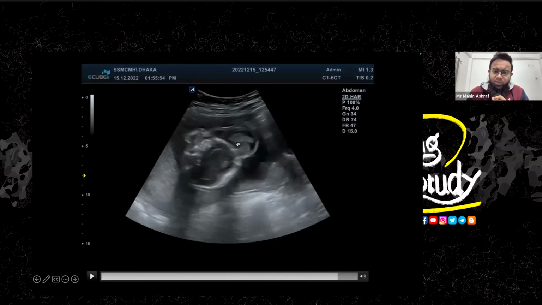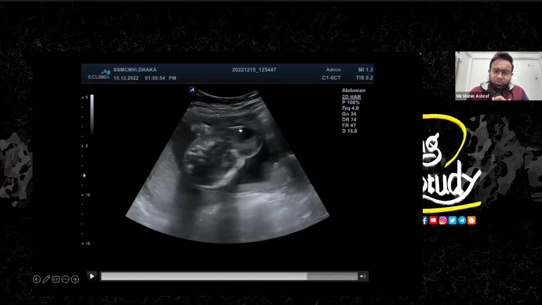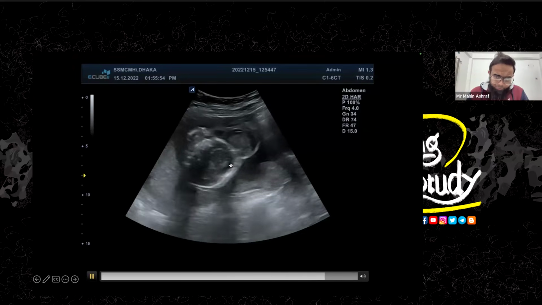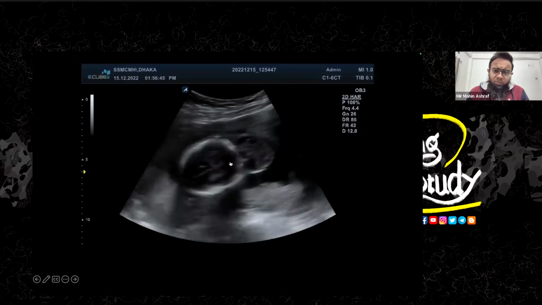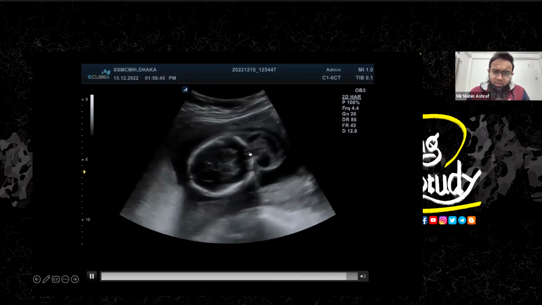Let me freeze the image. Let me move a little. You can see the content is fluid content. You can see some membranes and internal solid components. So this is a case of occipital encephalocele. Okay, let's look at another one. This is also a case of occipital encephalocele.